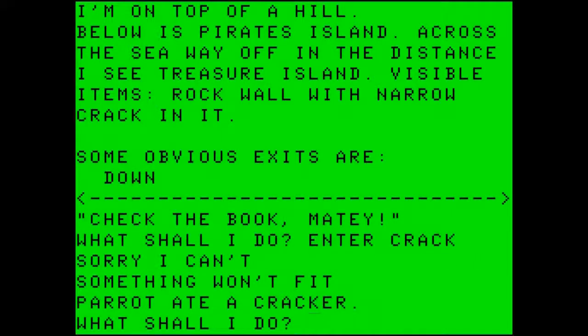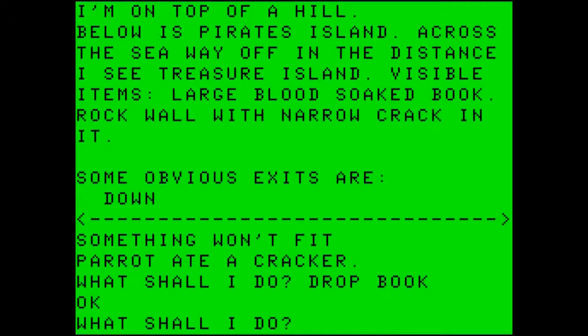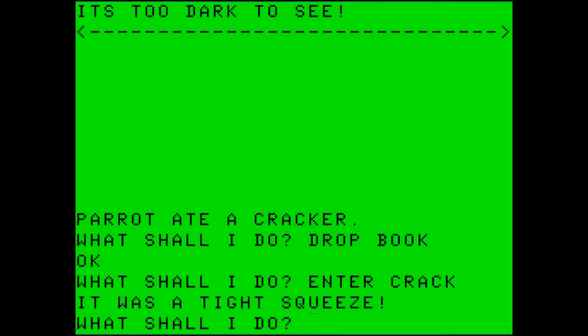Sorry, I can't. Something won't fit. Parrot ate a cracker. I'm going to stop repeating everything the parrot says, because it talks a lot and most of it is meaningless. Let's drop the book, and that should make enough room to enter the crack. Enter crack. It is too dark to see, so we need to light a torch.